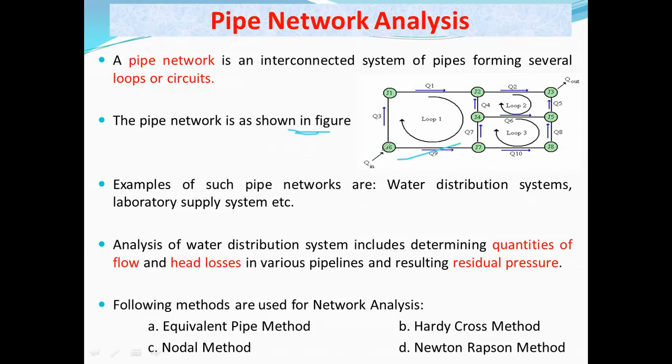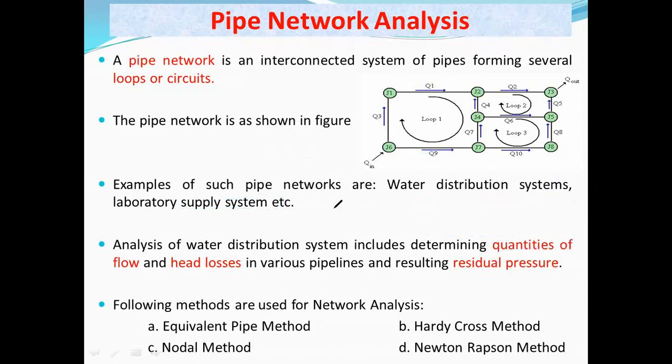Examples of pipe networks are water distribution systems, then laboratory supply systems in different labs, chemical labs or pharmacy companies. There you may observe such kinds of pipe networks laid in that particular lab. So that is also another kind of pipe network.